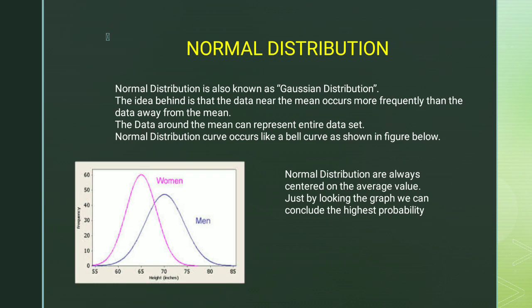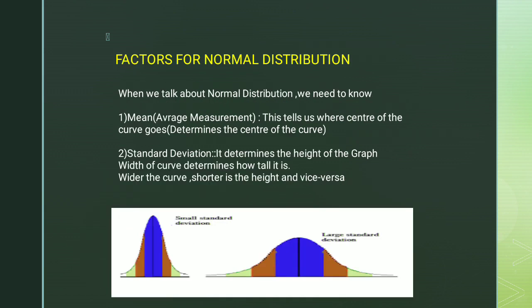So whatever is the center value, that value is actually representing the average value. Since in this diagram 60% of women is representing the center value, we can say that 60% is the average height, that is, 60% of women have the average height. So by looking at the graph, we can conclude a probability. This is known as normal distribution, in which by referring to the graph and the mean, we can conclude the probability portion.